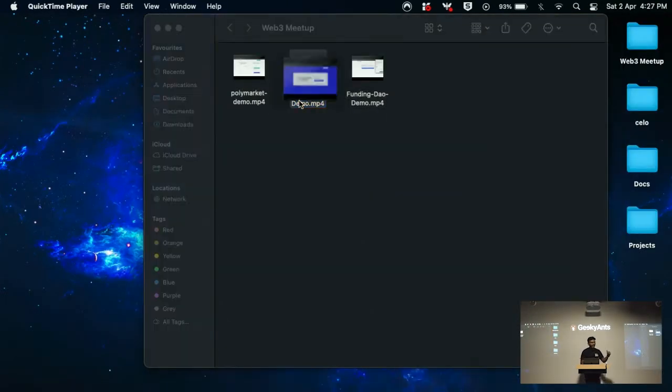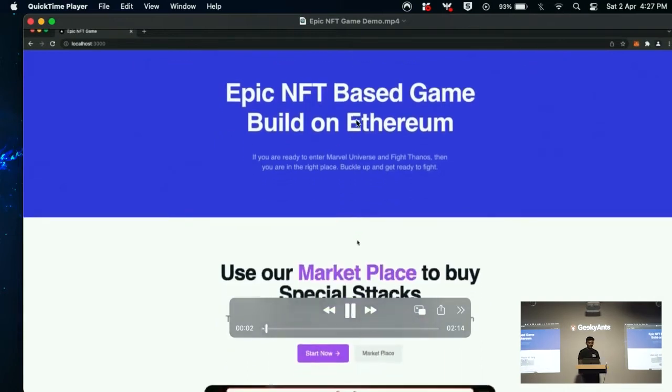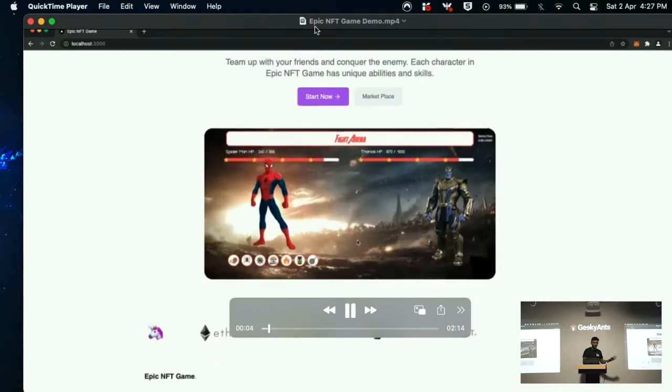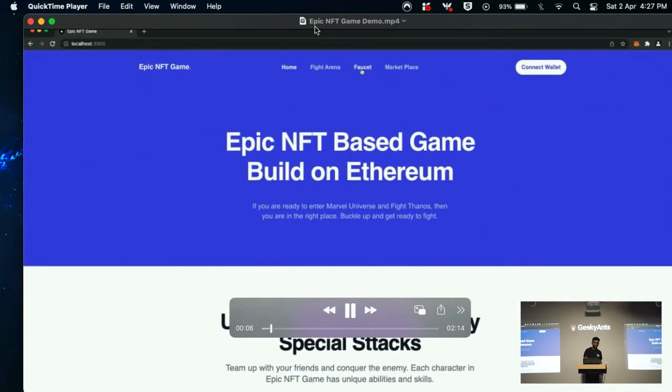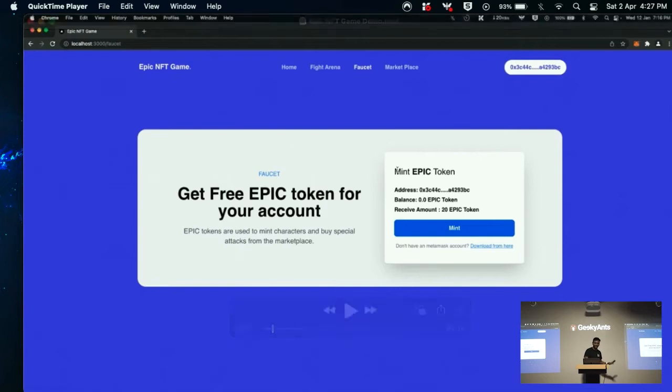And this is an NFT game that I've created. All the characters that you see in this game are actual NFTs, and we are playing just a normal game. The game is not the intention. The intention was to create a game using NFTs. The game uses this token called Epic token. That's again an ERC20 token that I've created just for the sake of this game.